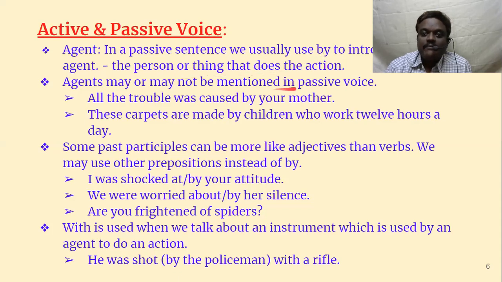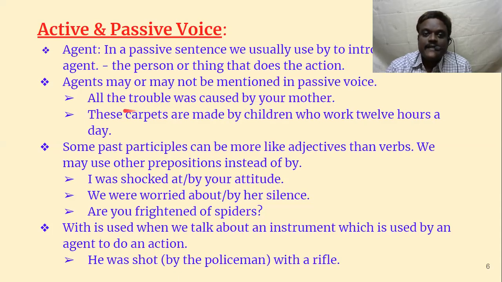Agents may or may not be mentioned in passives, and it is not compulsory to use "by". Take this sentence: smoking is prohibited. By whom? It's not necessary. You don't need to say smoking is prohibited by the government, because everybody knows that some authority will prohibit smoking. So there is no need of saying "by". The agent need not be mentioned in sentences where it is quite understood.